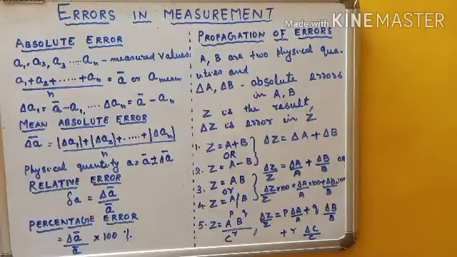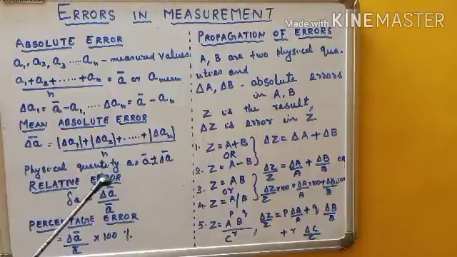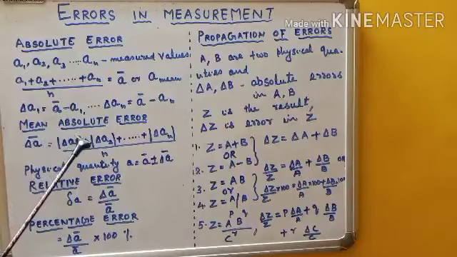Then from that we can calculate the mean absolute error, because we have calculated the absolute errors n number of times. The mean absolute error, which we represent as delta A bar, is the magnitude of the absolute error in the first measurement plus the absolute error in the second measurement plus etc. plus the absolute error in the nth measurement, the whole divided by n. What we have to do is calculate the absolute error in each measured value, add all these absolute errors, and divide by the number of measurements. So you can calculate the mean value of the absolute error.